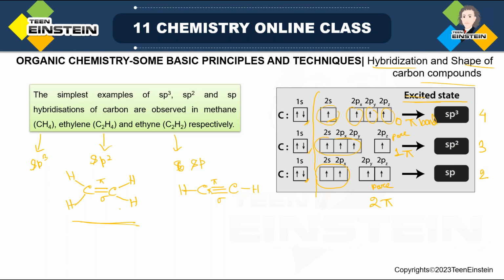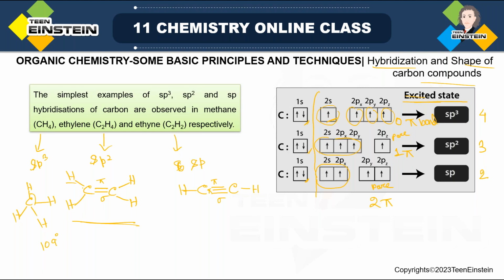So these are good examples for these 3 different types of hybridization, and it is the simplest example that is possible. As we proceed in this chapter you will see more complex structures where you will find these 3 hybridizations. But right now, as we have just started to understand what sp3, sp2, sp hybridizations are, these 3 examples are good. And methane is like this. When there is sp3 hybridization, all these carbon-hydrogen bond angles are the same, as we know in a tetrahedral environment, and that angle is 109 degree 28 minute.